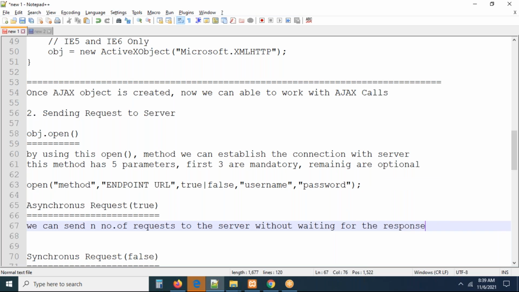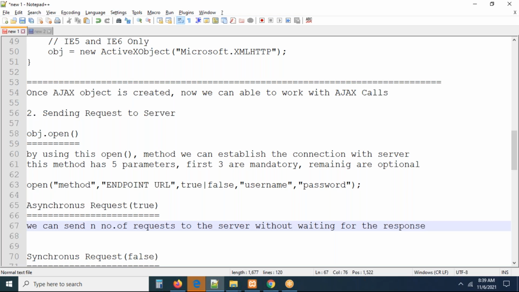We don't want to wait for the response. You can send n number of requests to the server without waiting for the response. This process is called asynchronous process. So what is the best example for this, guys? For example, there is an online sale.